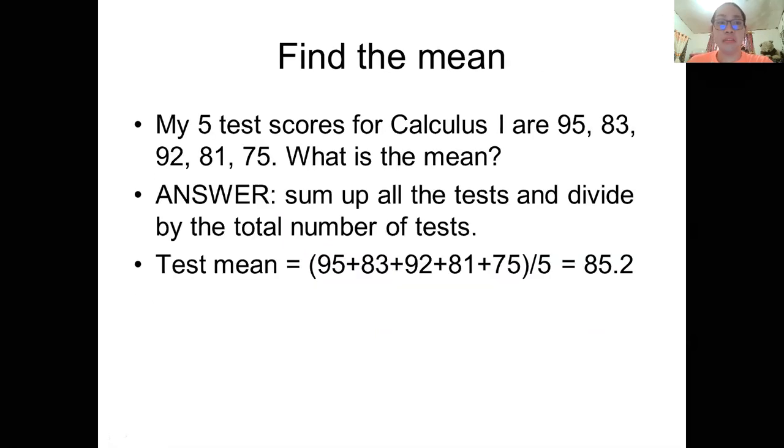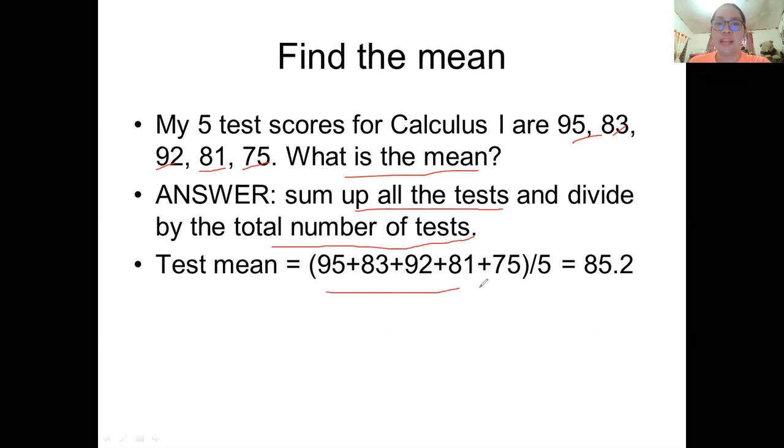So to find the mean, my example, we have 5 test scores for calculus 1. I have it here, the grades: 95, 83, 92, 81, 75. So now what is the mean? The answer is we will follow the formula. So sum up all the tests and divide it by the total number of tests.